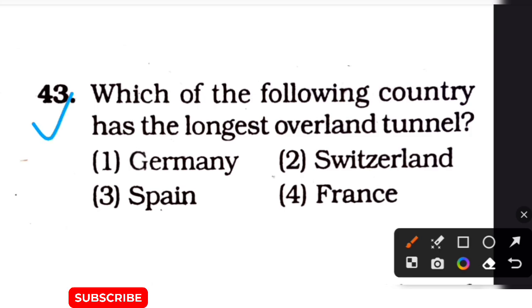Next question is which of the following country has the longest overland tunnel? The options are option 1 Germany, option 2 Switzerland, option 3 Spain, option 4 France. Correct answer of this question is the option number 2 Switzerland.